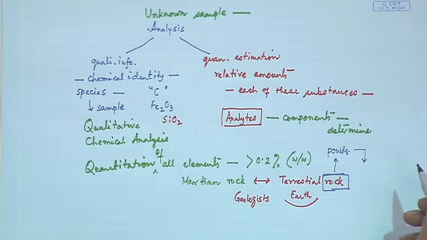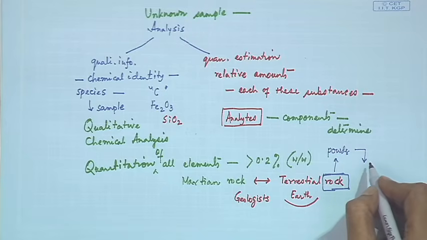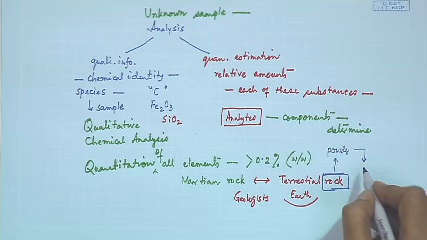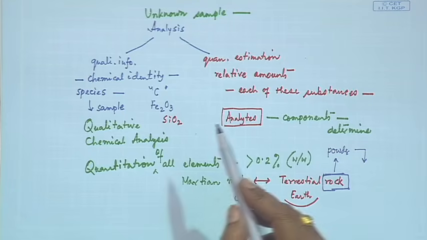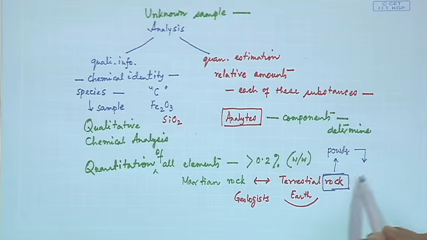So, what are those things, what are the different steps, and what are the methods and procedures we can adopt to analyze this sample, which is an unknown sample in powdered form, for the corresponding analysis, whether we are utilizing some instrument or going for standard titrimetric or some other technique for this typical analysis. Okay. So, that we will see in our next class.